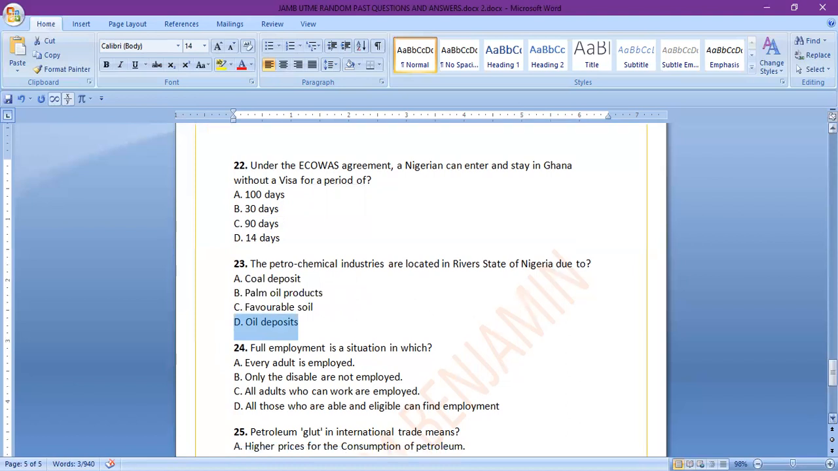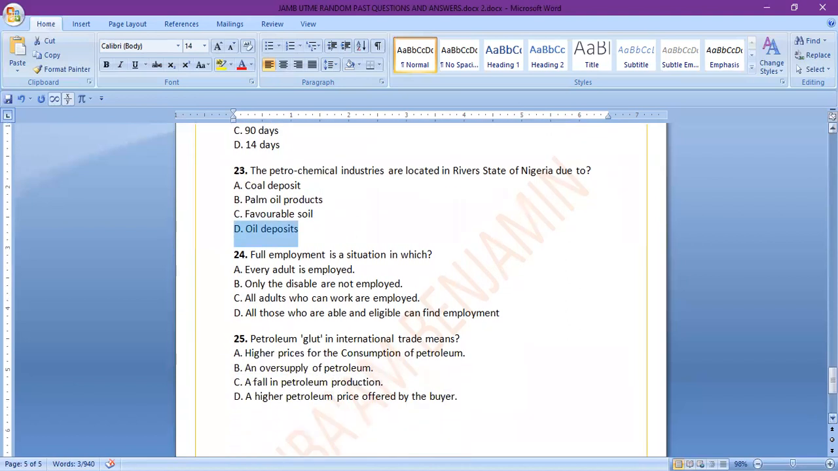Number 24. Full employment is a situation in which A, every adult is employed, B, only the disabled are not employed, C, all adults who can work are employed, D, all those who are able and eligible can find employment. Option D is the true definition of full employment.